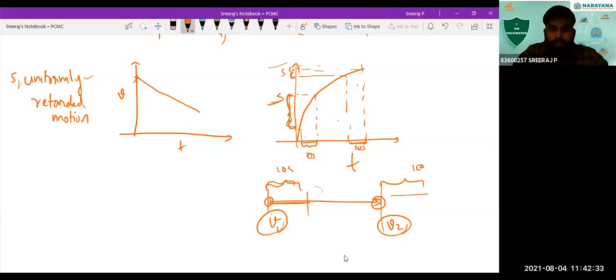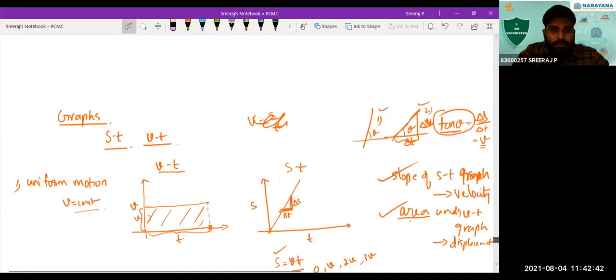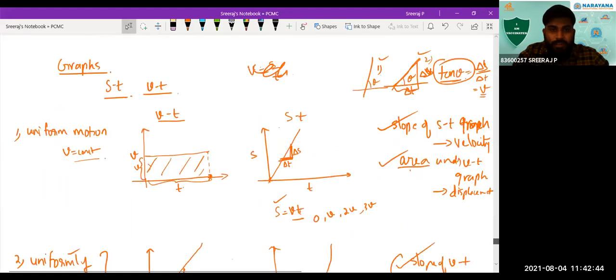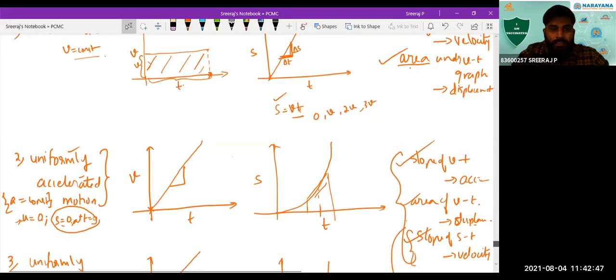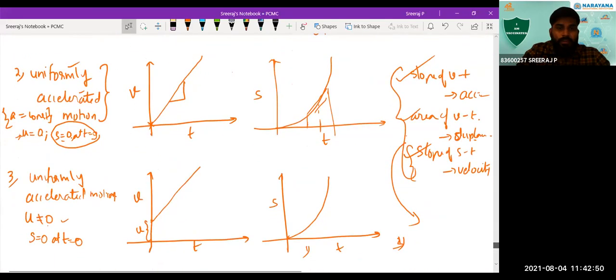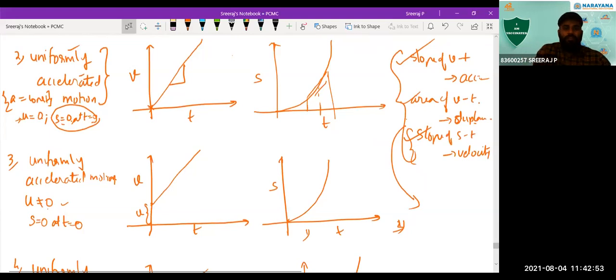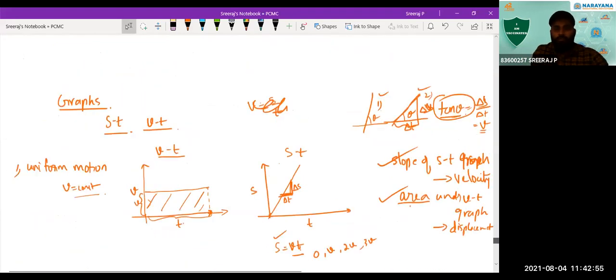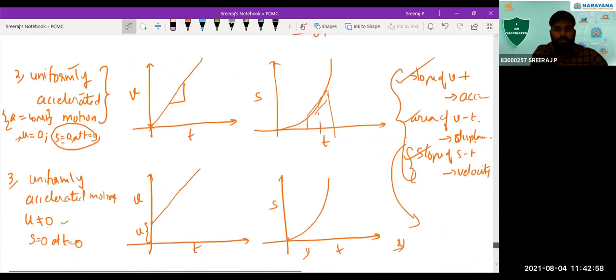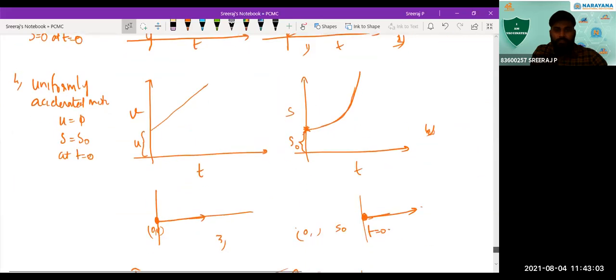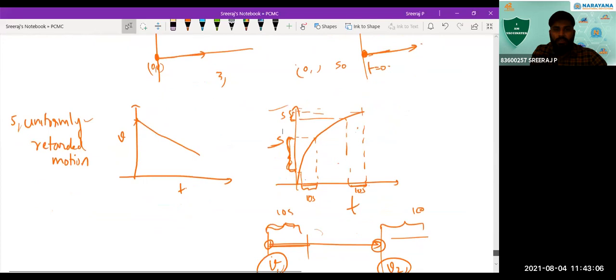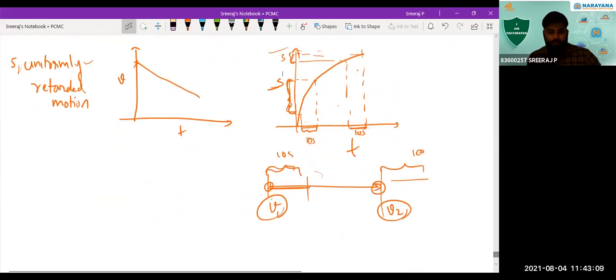By seeing the graph only, you can tell what type of motion it is. Is it clear to you? So the different types of graph, once again: the first graph, the uniform motion, where the velocity is constant. Then uniformly accelerated motion with the initial velocity not equal to 0. Then in the second case, the initial displacement is also not equal to 0. In the last case, the case of uniformly retarded motion. I hope that is clear to you all.